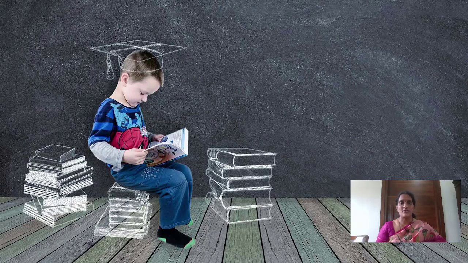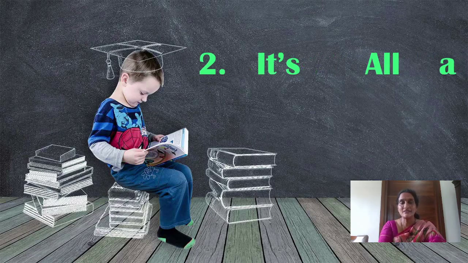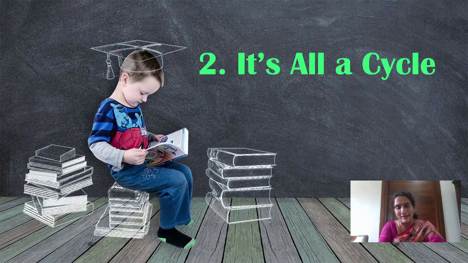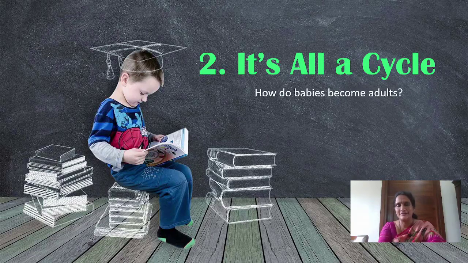I think all of you are in class 4. Yes. In which year were you born? This is 2023. That means you might have been born in 2014. Is it not? 2014. So how do you become an adult?